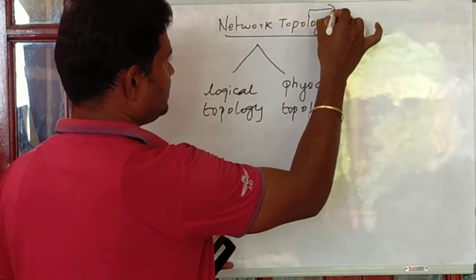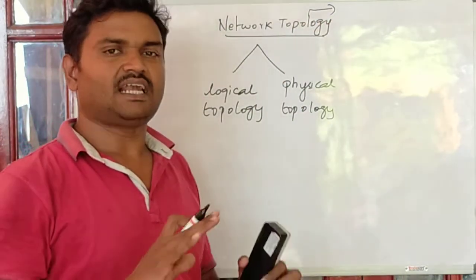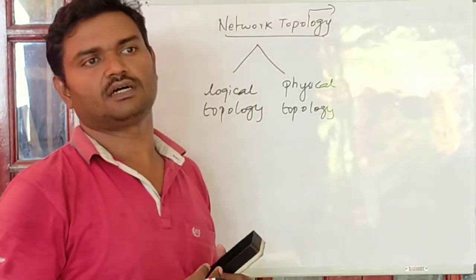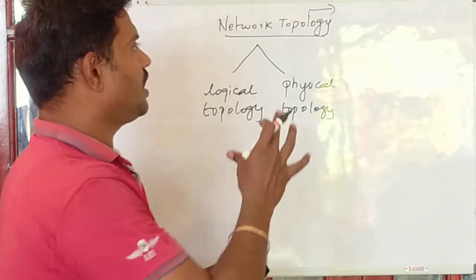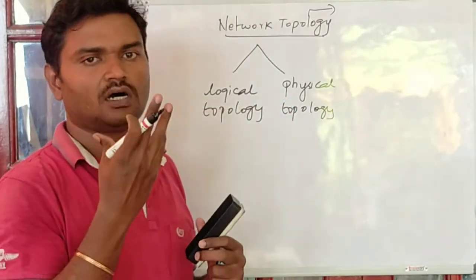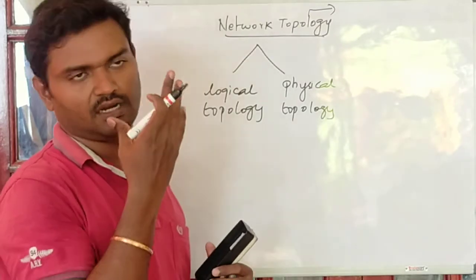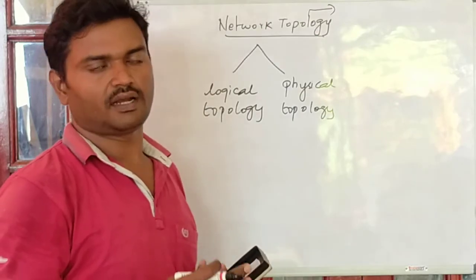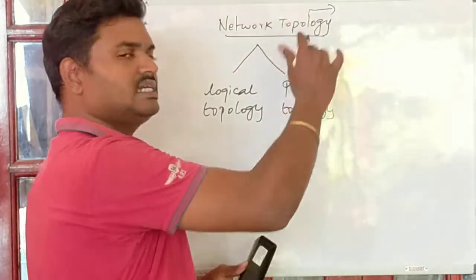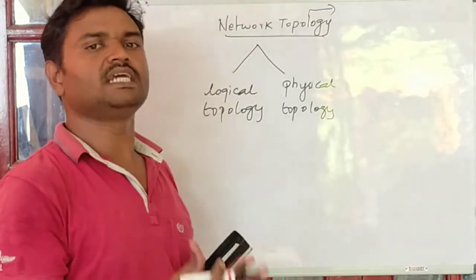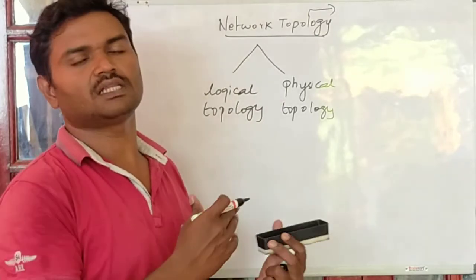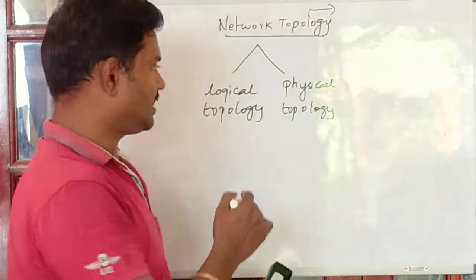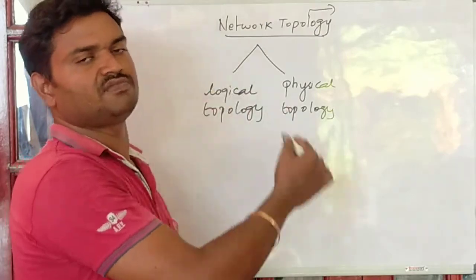First of all, the term topology represents an arrangement of networking devices based on the needs of an organization. How are we going to arrange networking devices, like routers, and end devices like computers, through wires? We arrange them in such a way as to satisfy the need of the organization and keep all the computers connected. There is a logical connection and a physical connection. That's why it is classified into logical topology and physical topology.